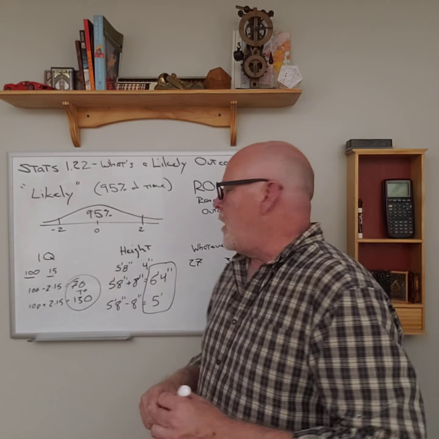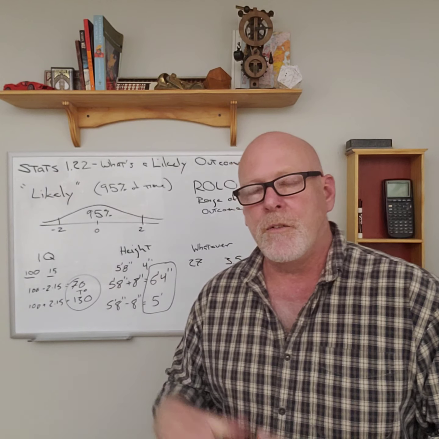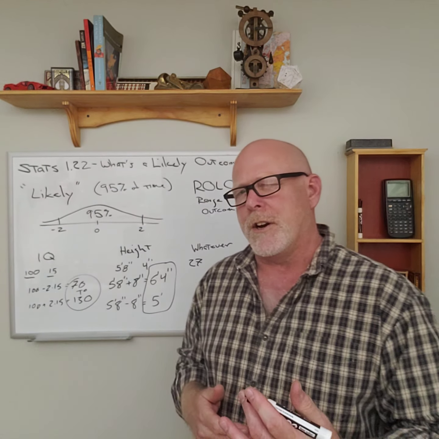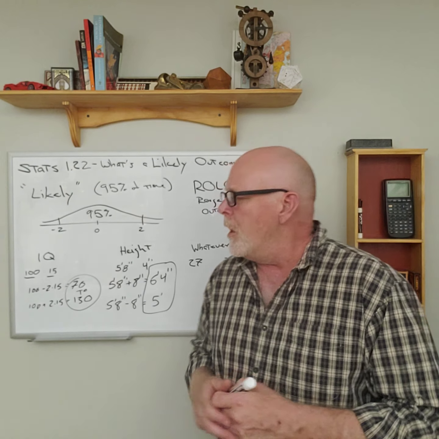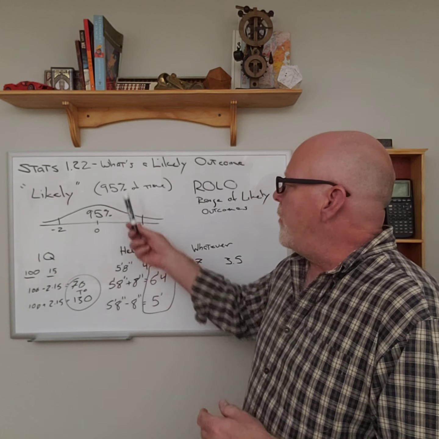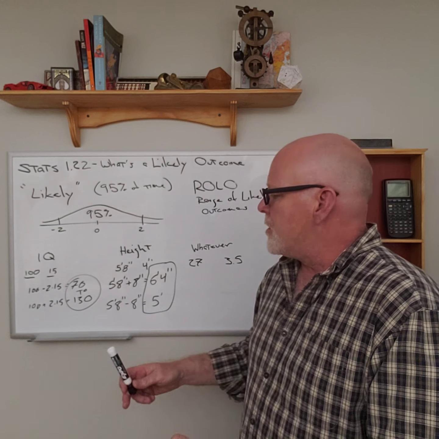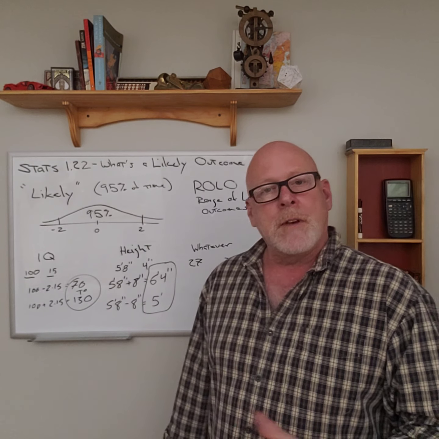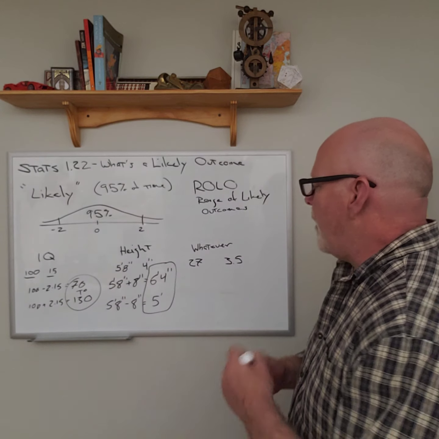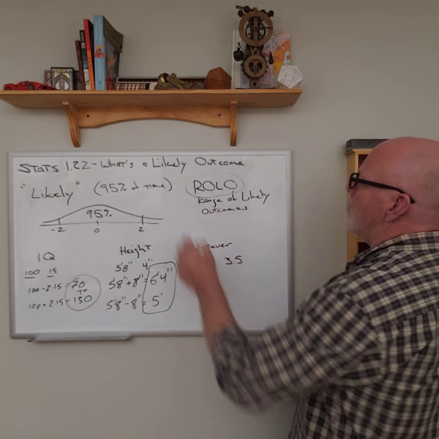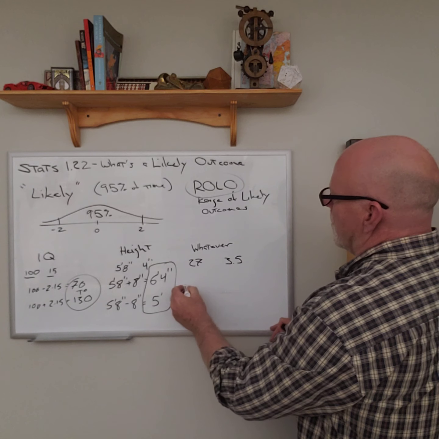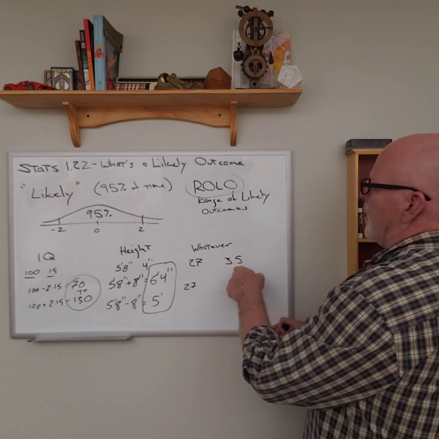So 95% of the population falls between 5 foot and 6'4", which I think earlier I said 6'2", I'm not sure. Or another way of saying it, 95% of the time, if we select somebody at random, they're going to fall within that range. Okay, same thing every time. All we have to do to calculate the ROLO, range of likely outcomes, is to start with our mean and our standard deviation.